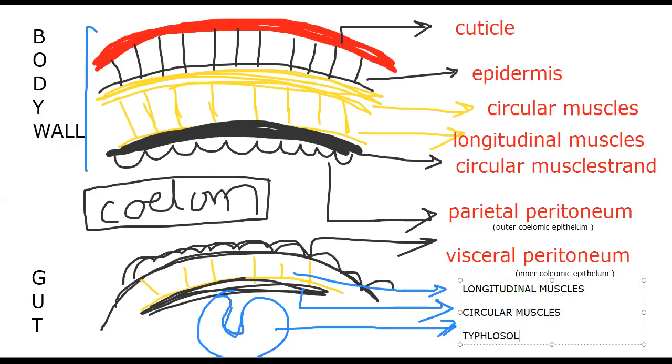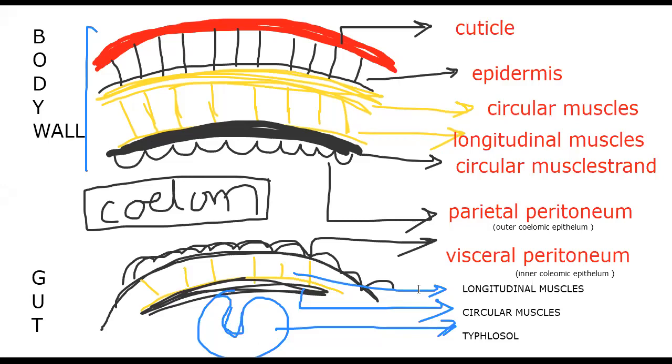In the previous phylum, Nematoda, the alimentary canal is non-muscular, isn't it? So longitudinal muscle, circular muscle, and typhlosole in the intestine. Between the parietal peritoneum and visceral peritoneum, the body cavity, coelom, is present, filled with coelomic fluid.